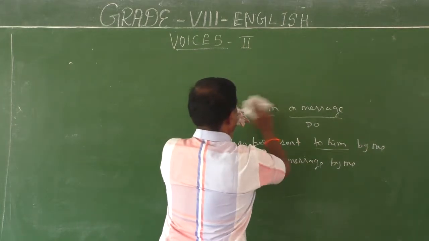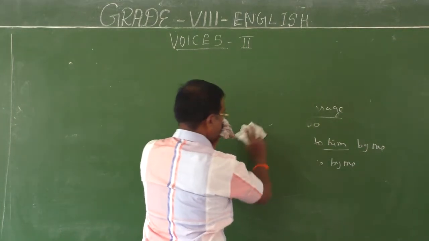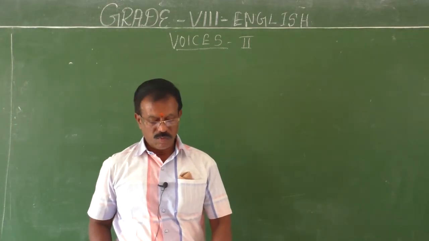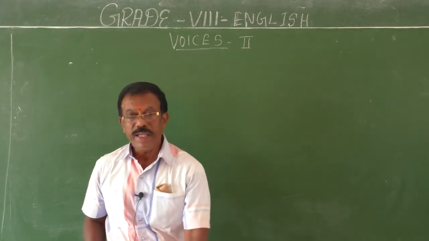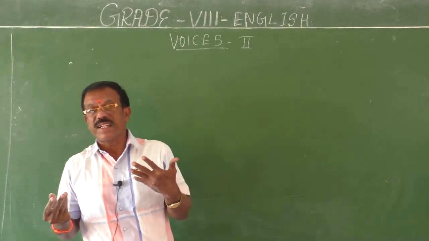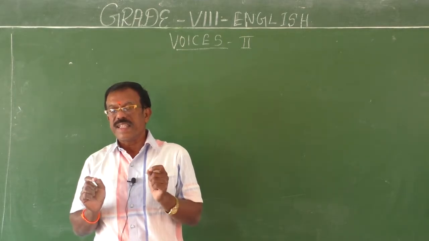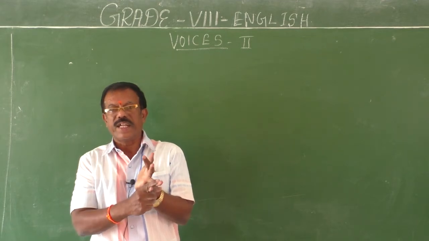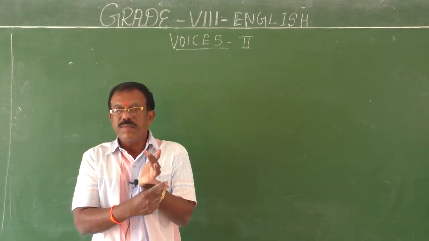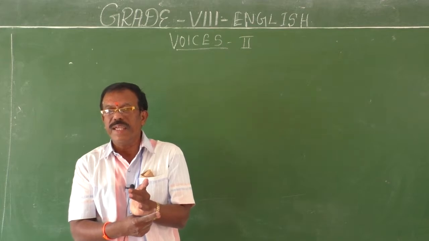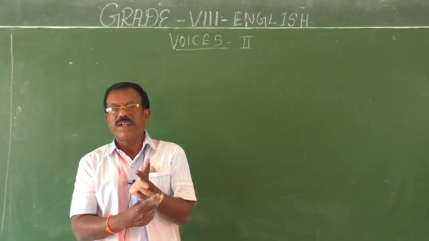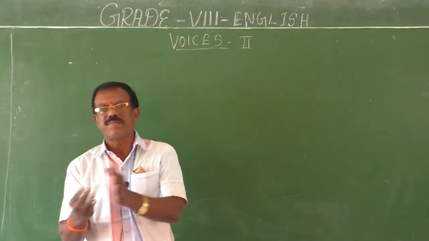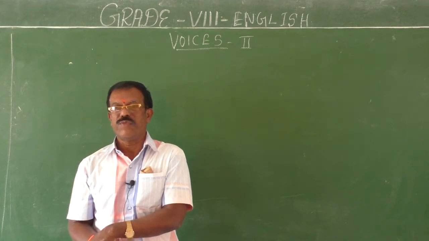How interrogative sentences should be changed into passive. You know interrogative sentences. What do you mean by interrogative sentences? A sentence that raises a question or asks a question is called an interrogative sentence. You know that there are two types of interrogative sentences. One is yes or no questions, or questions that begin with the verb. And another type is questions that begin with the question word. You should know how to change these two types of interrogative sentences into passive form.